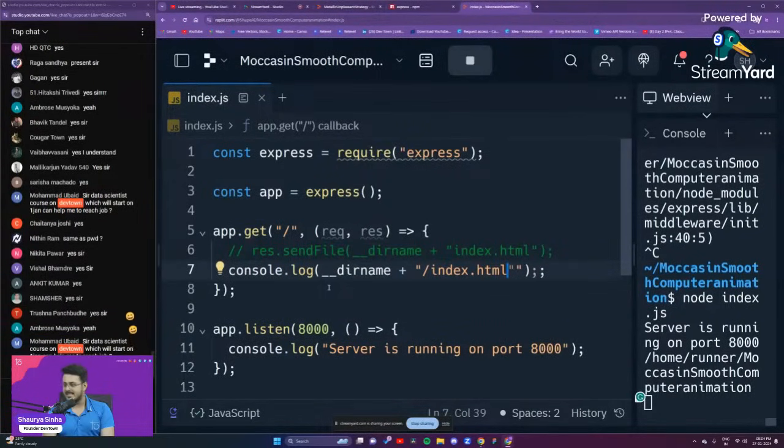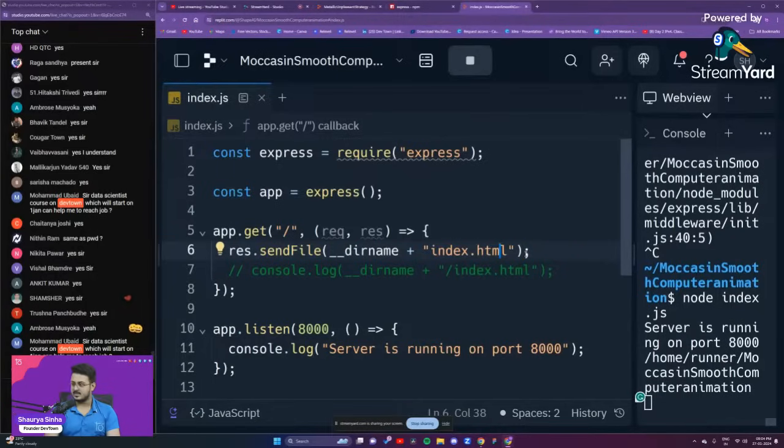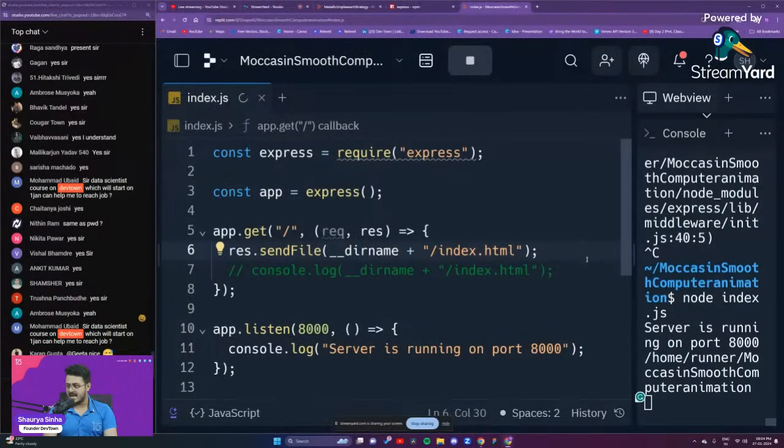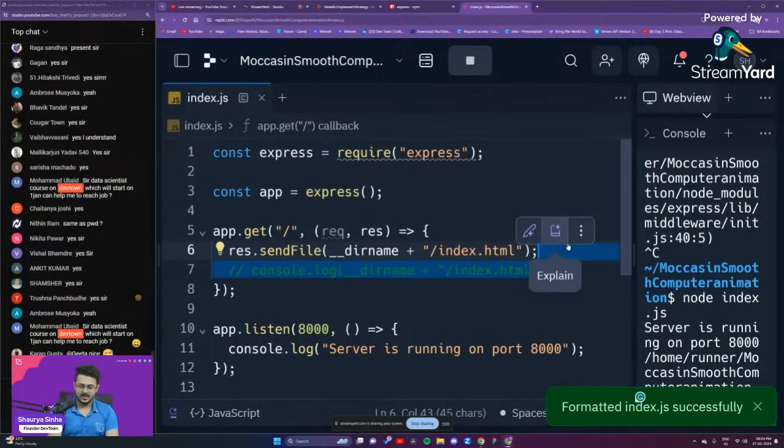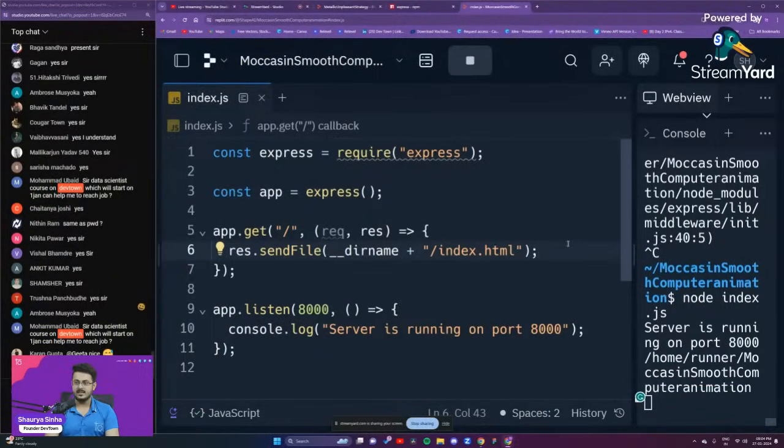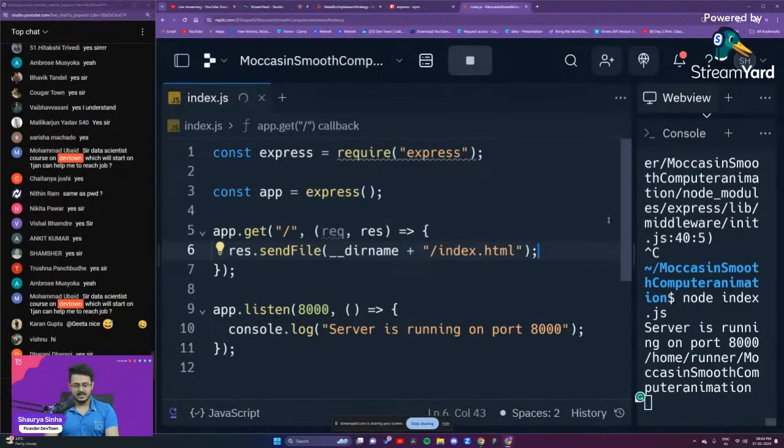Absolutely, yes, Ubadi. So right over here, guys, that is what we want. So we'll again put this up. We'll start this one up. We'll put up a / right over here. We'll save this, and I hope this will start working. I don't think there should be an issue right over there. Let us save this, guys.